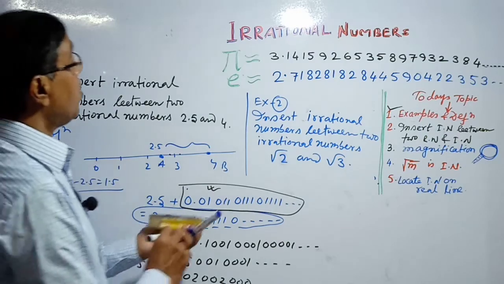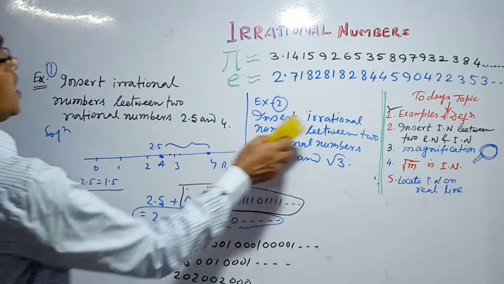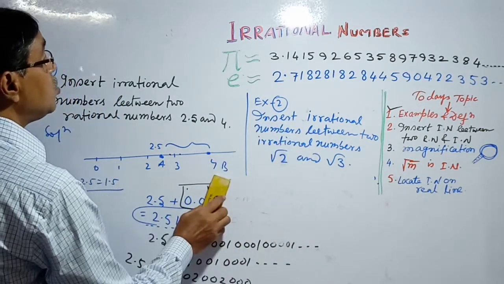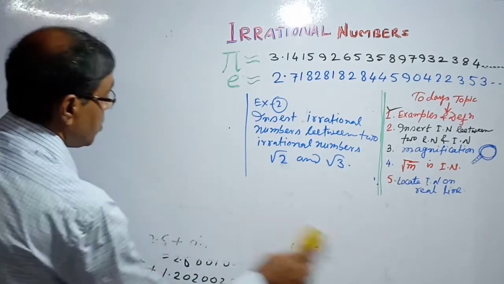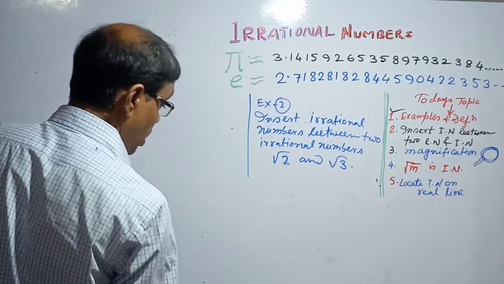Now for problem 2, insert irrational numbers between two irrational numbers. Insert irrational numbers between the two irrational numbers root 2 and root 3.